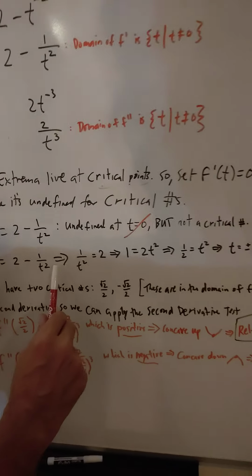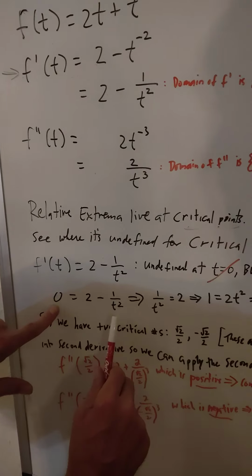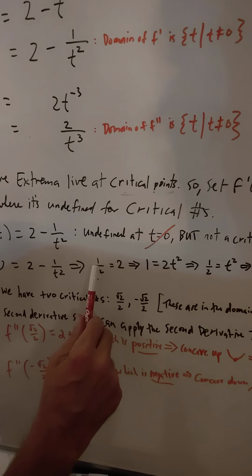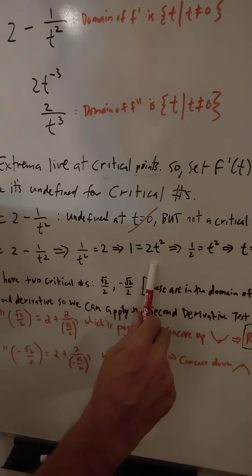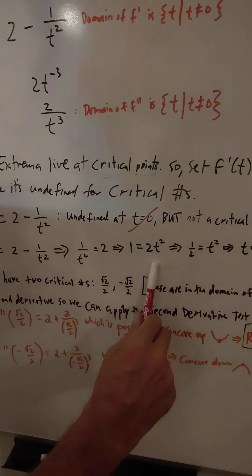So the next step, this implies that 1 over t squared is equal to 2. Now we want to clear the fractions, so I multiplied both sides by t squared. When I multiply the left-hand side by t squared, the t squares cancel, and so I'm left with 1 equals 2t squared. So I want to solve for t. Divide each side by 2 to get 1/2 equals t squared.